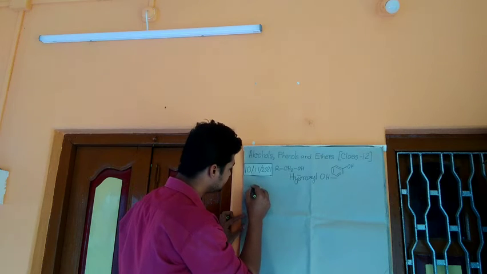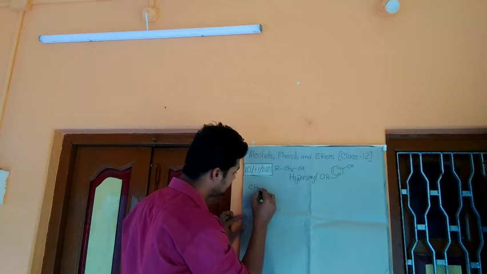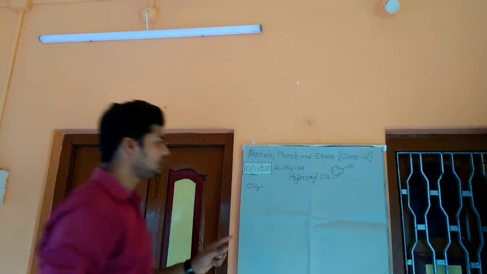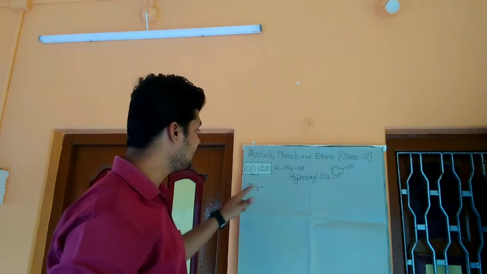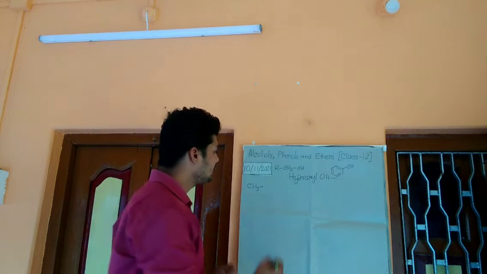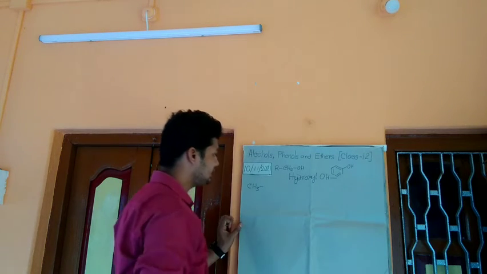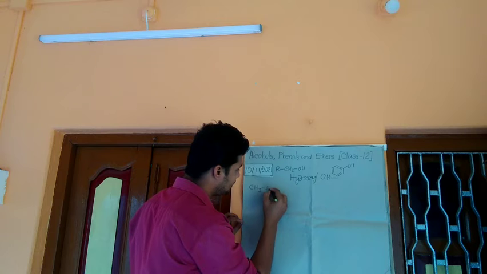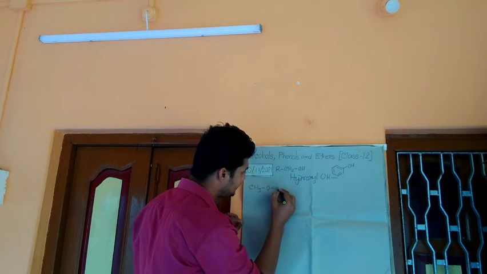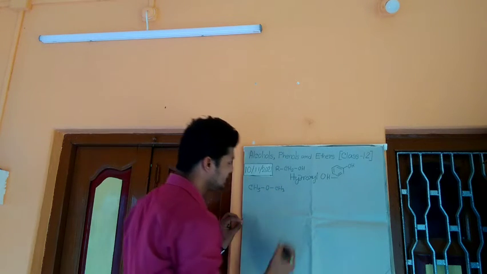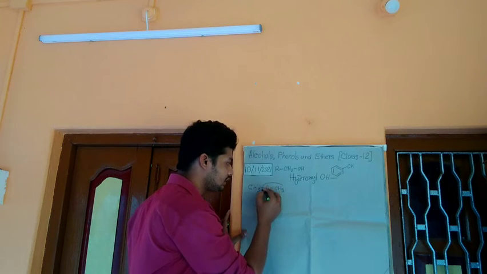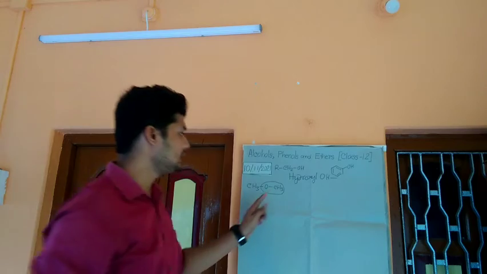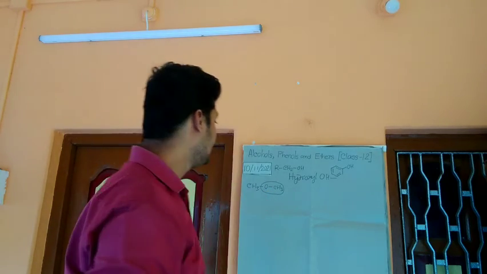Now, say this is an aliphatic group. Now, if we write here O and CH3, this is methyloxy. It is alkoxy.